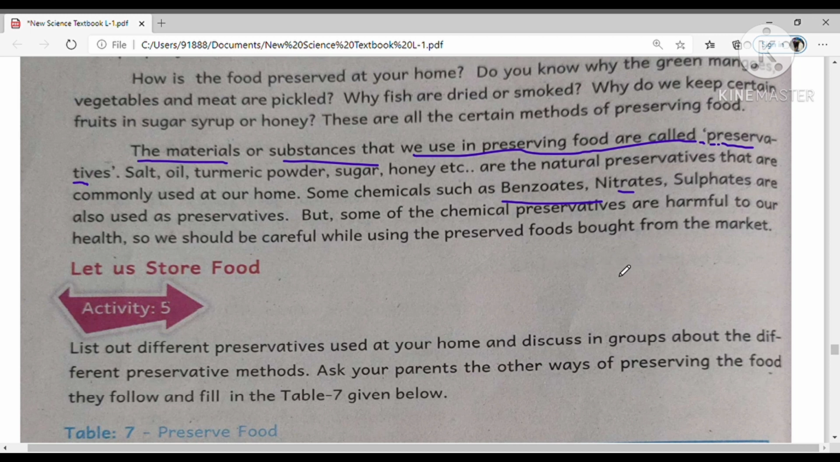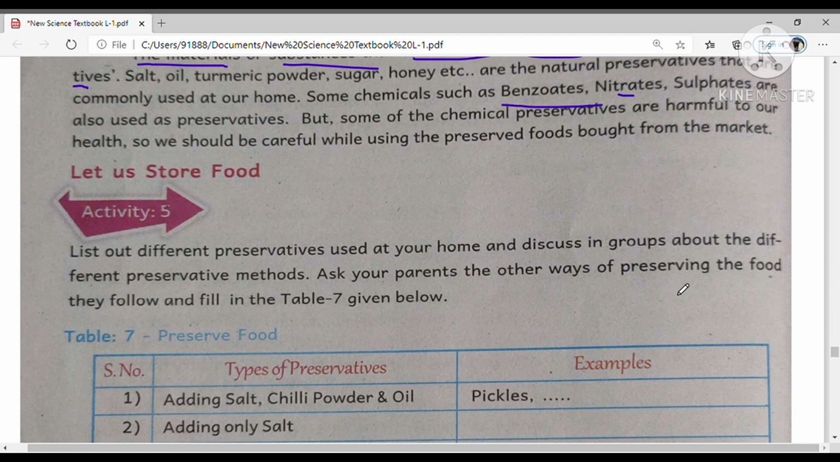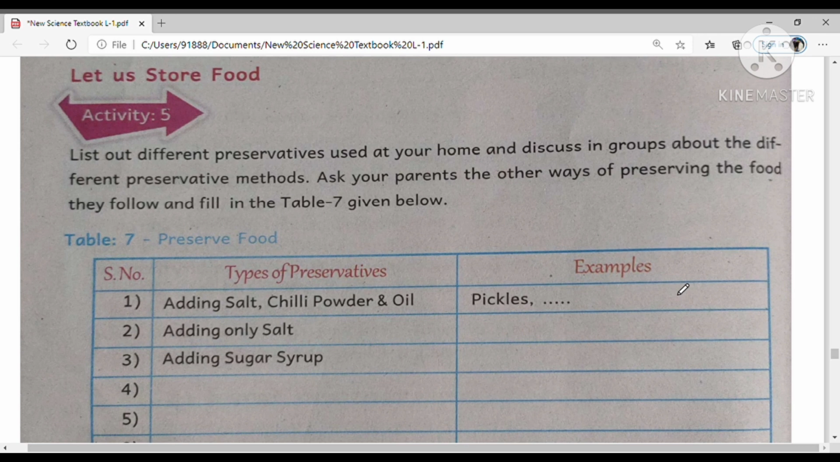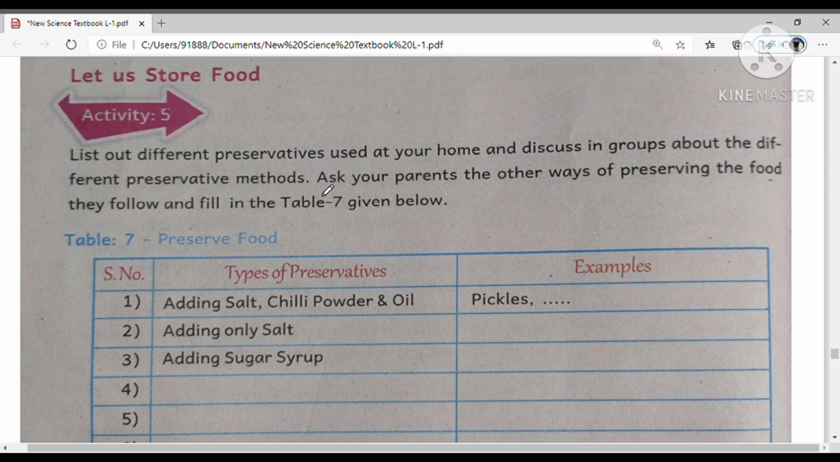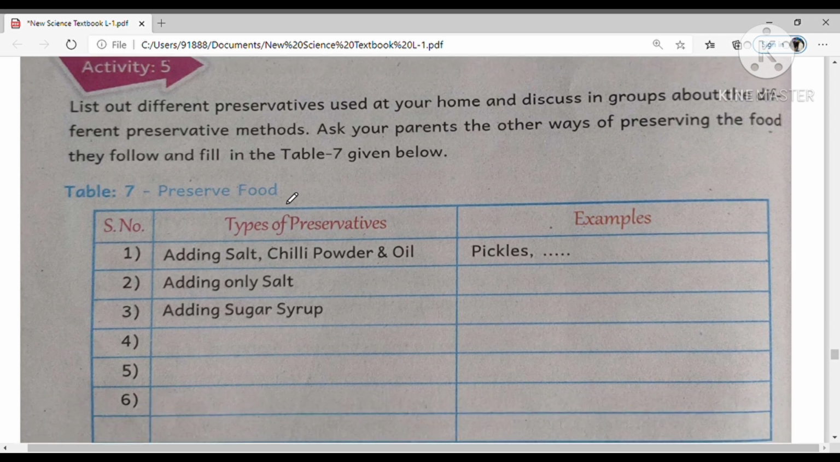So let us store the food. How can we store food in our home? This is activity 5. List out different preservatives used at your home and discuss in your groups and with your friends about the different preservation methods. If you want, you can take your parents' help also. Ask about other ways of preserving food they follow, and fill the table given below.